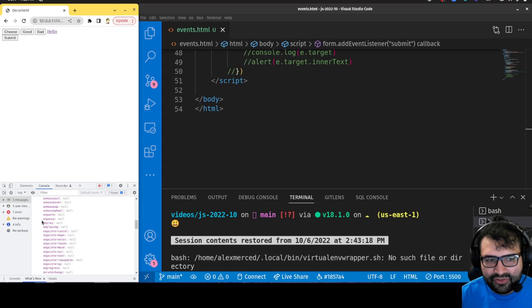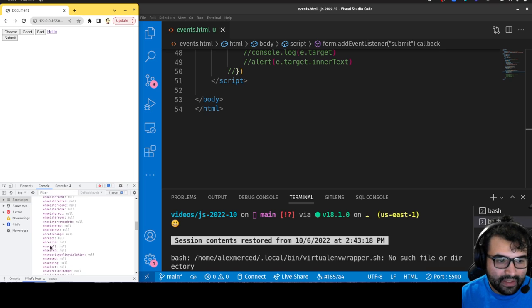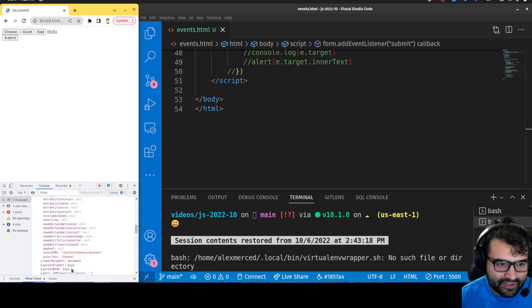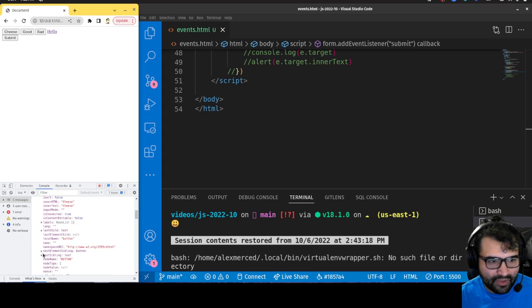There are certain things that have play and pause, like audio elements, that you can take advantage of, creating events for when you play them. There are events for all sorts of things. I'm trying to look for some good ones. There's the onSubmit event, which we just talked about. The keyboard events are all in the key range.